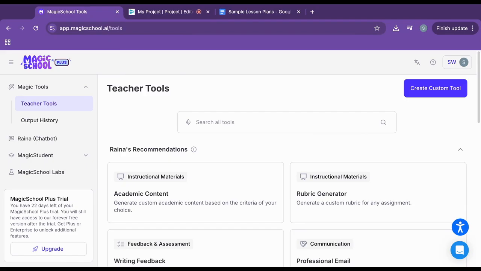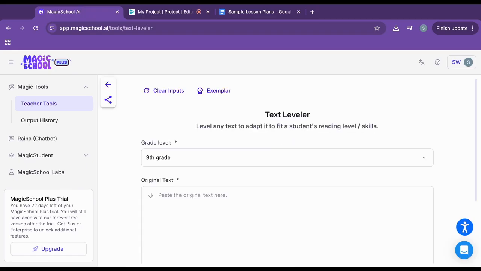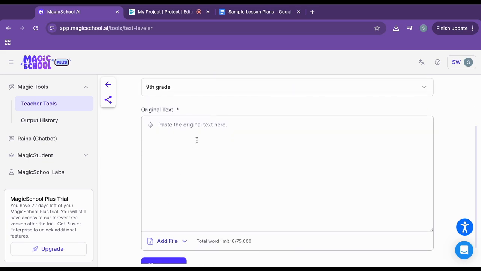Once I have the article of my choice, I want to level that text to make it work for my students. So if I go back to my teacher tools, I can go ahead and search for text leveler. Once opened, you'll see that the text leveler will level any text to adapt it to fit a student's reading level or skills. So as I said, I'm teaching ninth grade, and then you could either paste a text here or put in your own text.